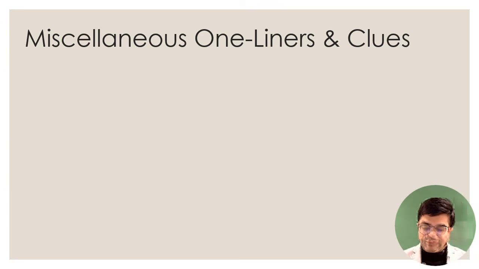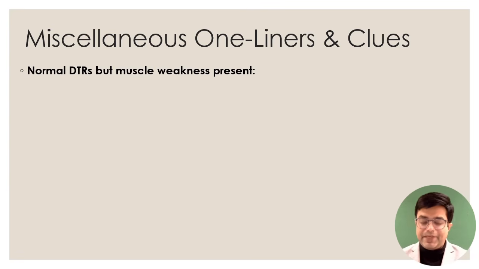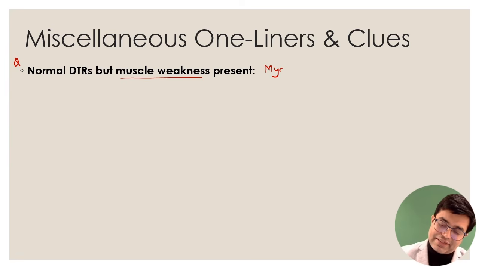So moving further, a case scenario: the patient has normal deep tendon reflexes but muscle weakness is present, and the muscle weakness varies according to the time of the day. The likely diagnosis, which we have already discussed, is myasthenia gravis, because the problem is not in the nerves, it is in the neuromuscular junction.